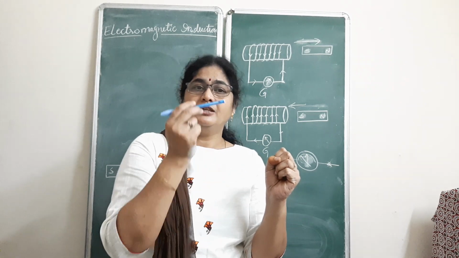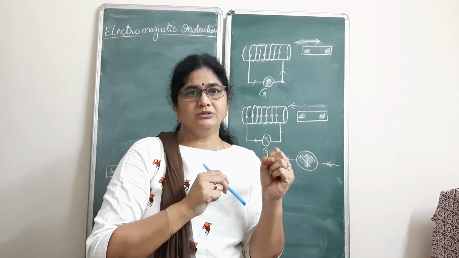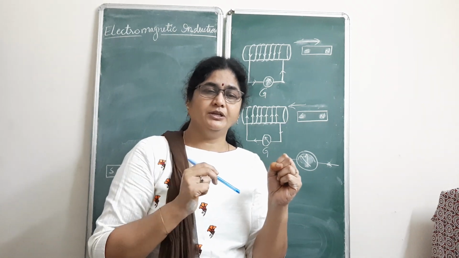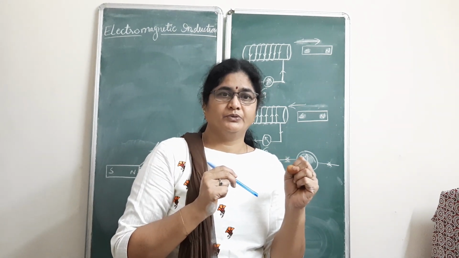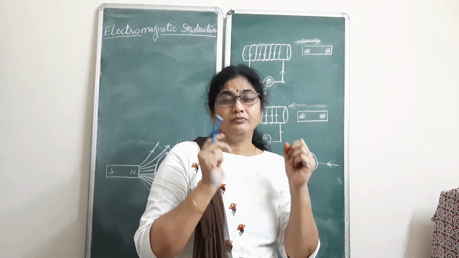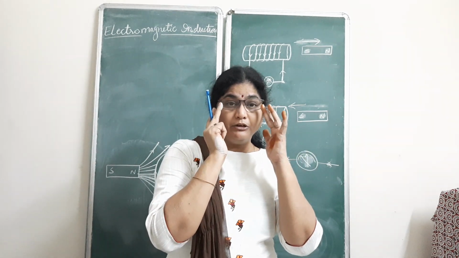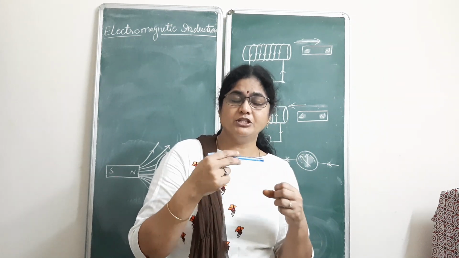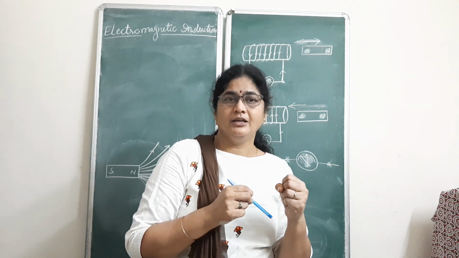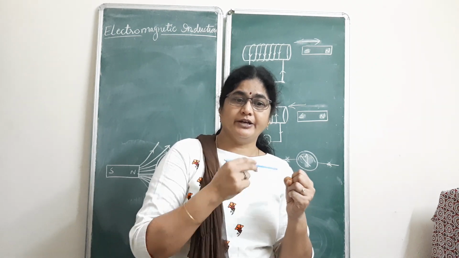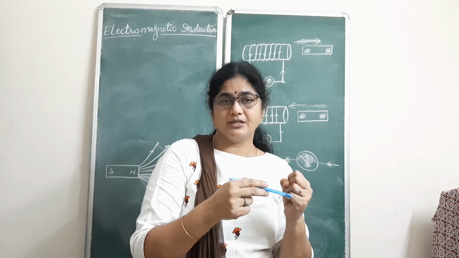As a result, the current is produced in the coil, and because of that the galvanometer is showing some deflection. So here what he observed is that this relative motion is producing current in the coil